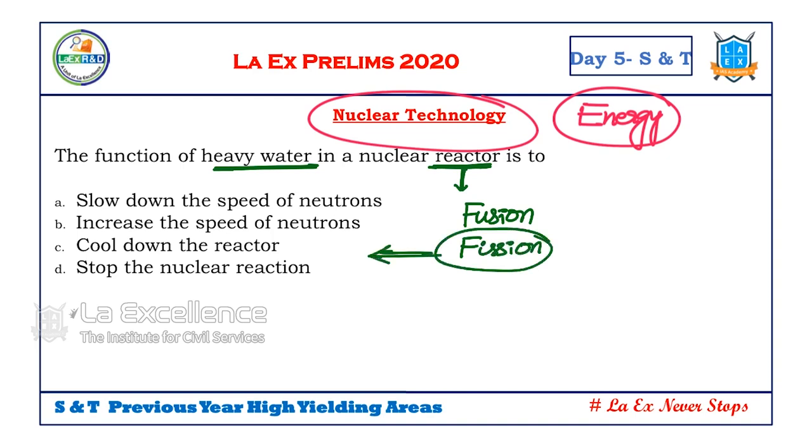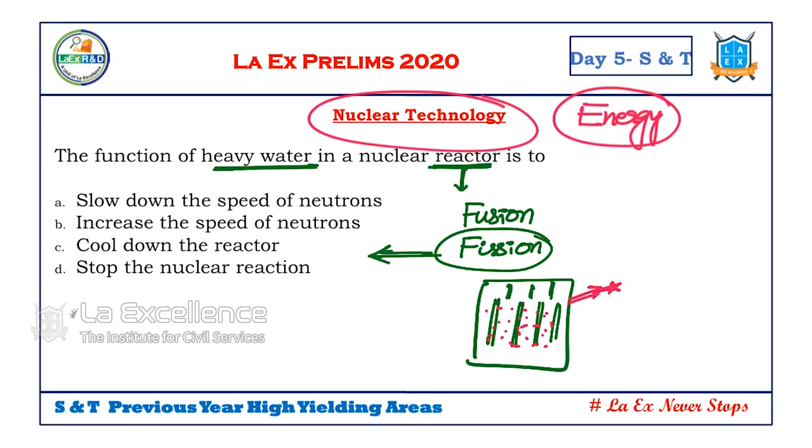So in fission reactors, we have a dabba. In that dabba, we have the raw material, and then we have certain control rods, and then we have a kind of liquid which can control the reaction. One such liquid is called heavy water. So if we understand this, we are good to go. This question is purely on basics. So now tell me, do we need to be thorough in basics or not? Yes or no? Yes, we should be thorough in basics.